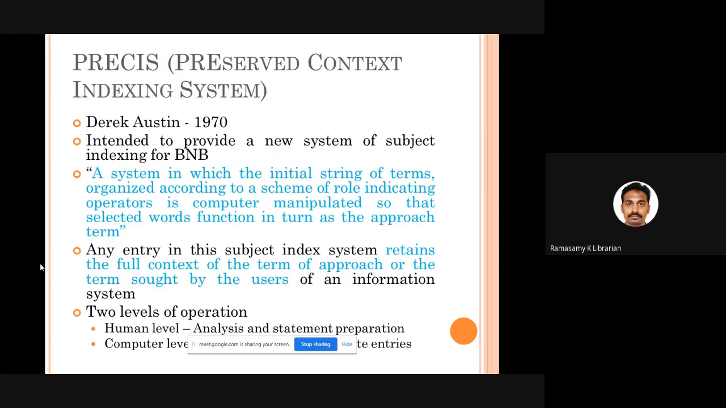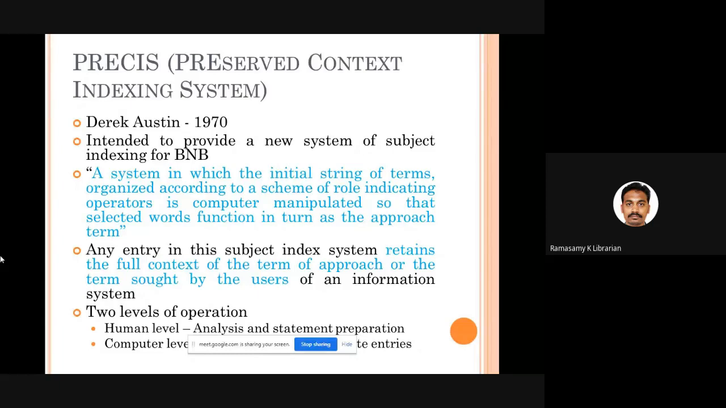Good. Then comes PRECIS, Preserved Context Indexing System, a system introduced by Derek Austin in 1970. In fact, when the British National Bibliography was unable to prepare the entries, maybe after 20 years of existence, they were asking for a substitute for chain indexing. Till then, they were using chain indexing. And Derek Austin provided a substitute where humans and computers work together to generate the subject index entries. Fine, that's it. How does the system work?